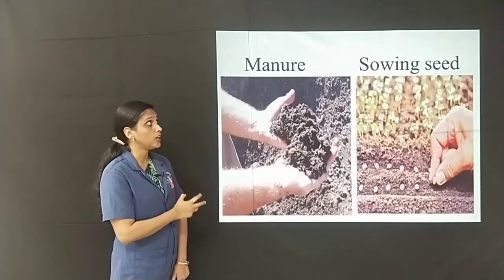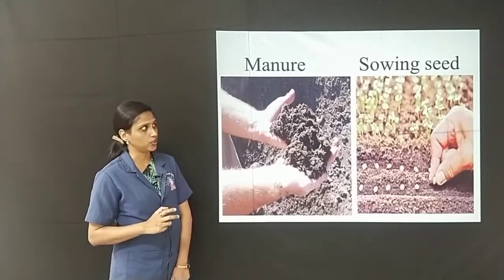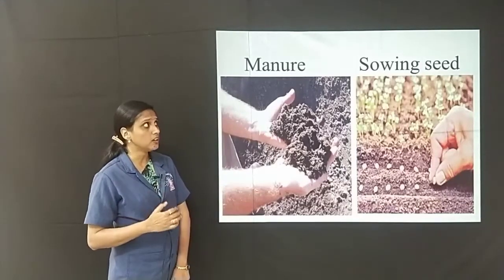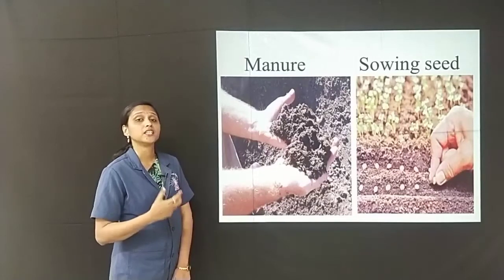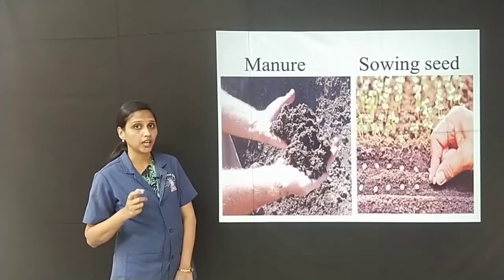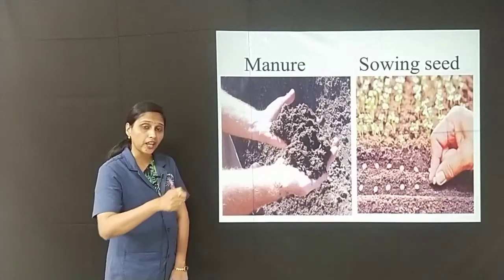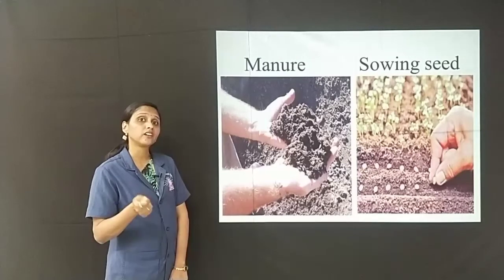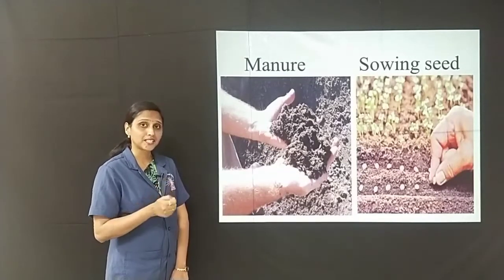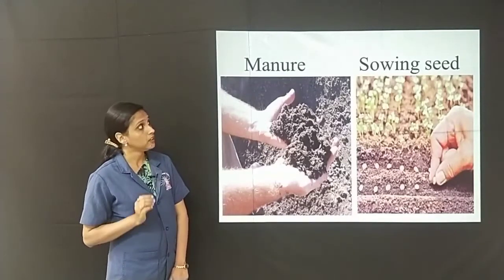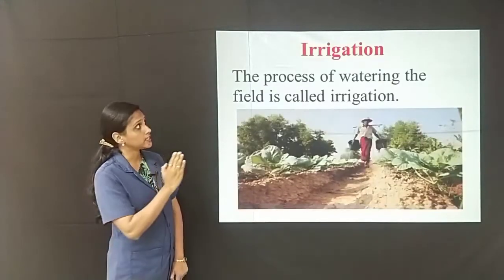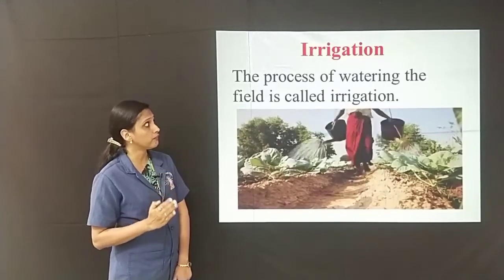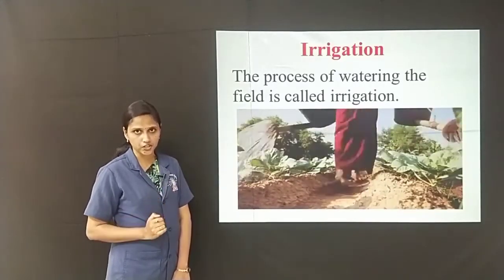Once the soil is ready for cultivation, then the seeds are sown. Later, seeds germinate and seedlings come out. Later, farmers spray pesticides and insecticides to protect the crops from pests and insects. The next stage of farming is irrigation. The process of watering the field is called irrigation.